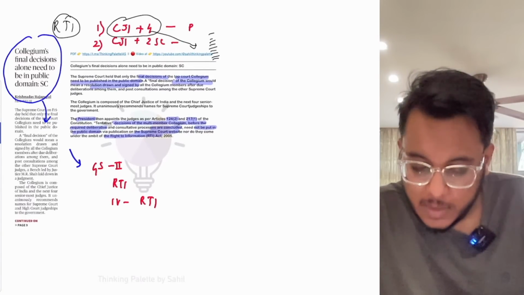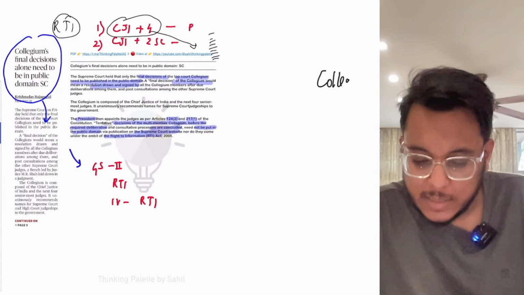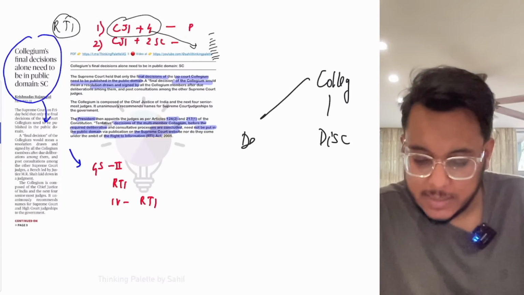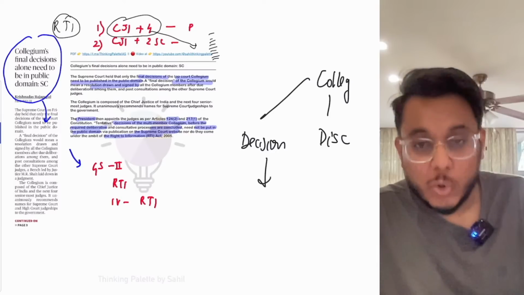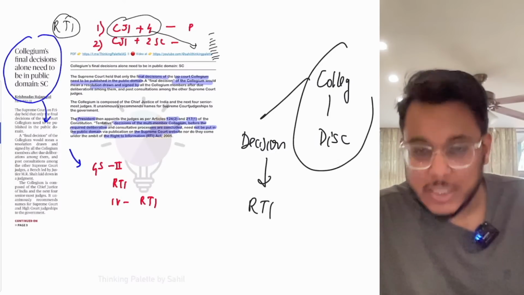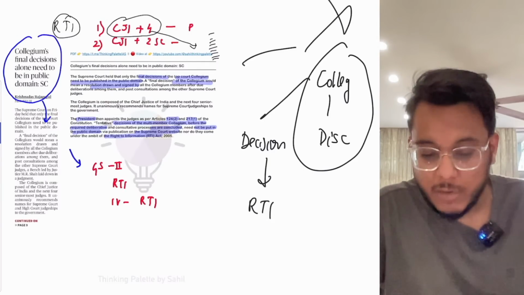Two things in the collegium. One is the discussion, and the other is the final decision. So only the final decision is something whose information can be asked under the RTI. The information on these discussions cannot be asked. It is a confidential matter.